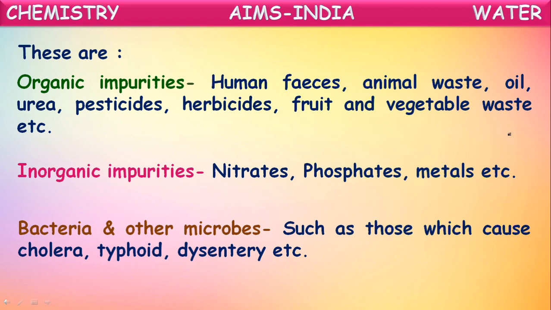One more kind: bacteria and other microbes, such as those which cause cholera, typhoid, dysentery. So the microbes which cause all these diseases to us come under bacteria and other microbes. In this way, the impurities present in the water can be segregated into three types.